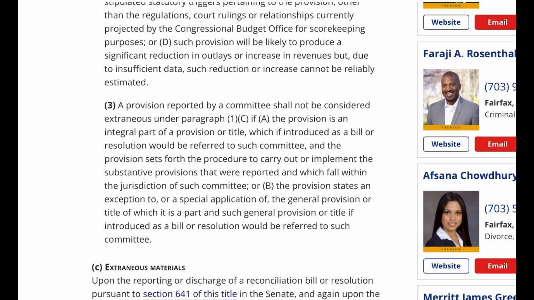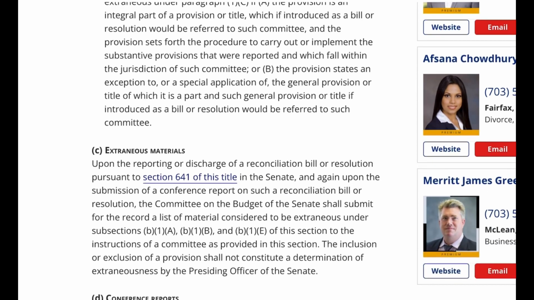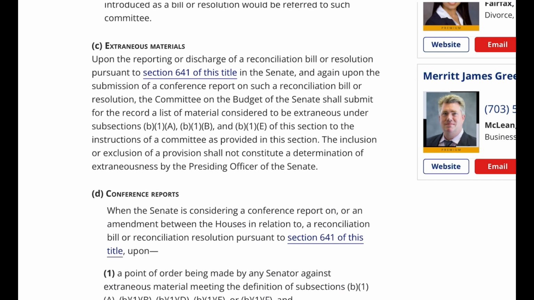3. A provision reported by a committee shall not be considered extraneous under paragraph 1C if A. The provision is an integral part of a provision or title, which if introduced as a bill or resolution would be referred to such committee, and the provision sets forth the procedure to carry out or implement the substantive provisions that were reported and which fall within the jurisdiction of such committee, or B. The provision states an exception to, or a special application of, the general provision or title of which it is a part, and such general provision or title if introduced as a bill or resolution would be referred to such committee.